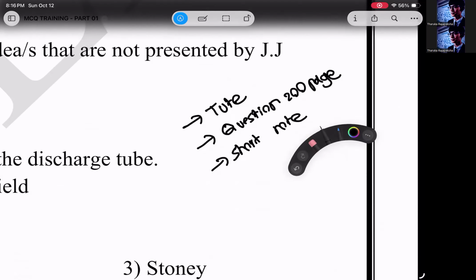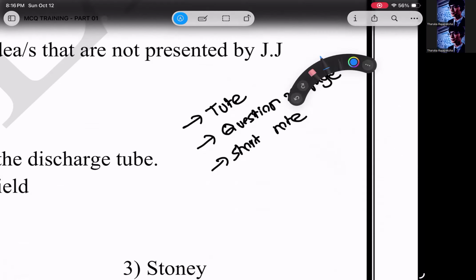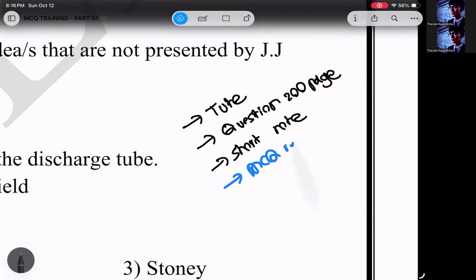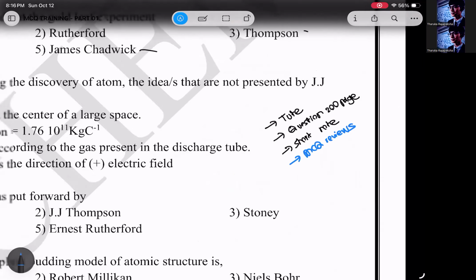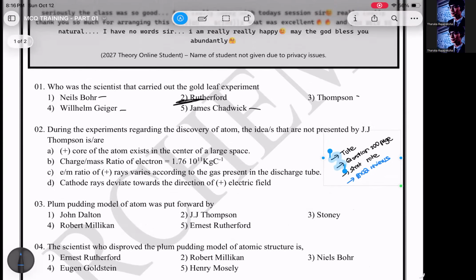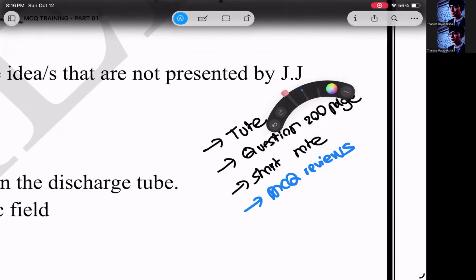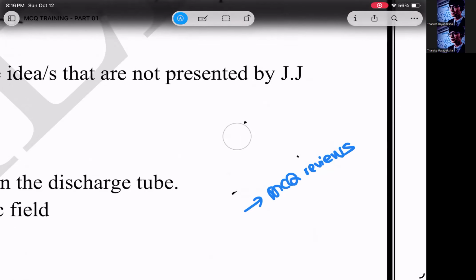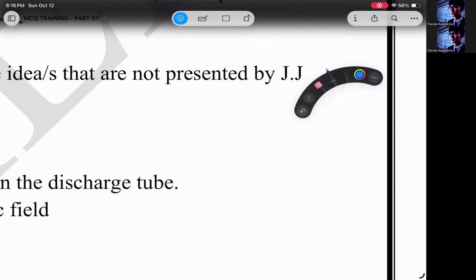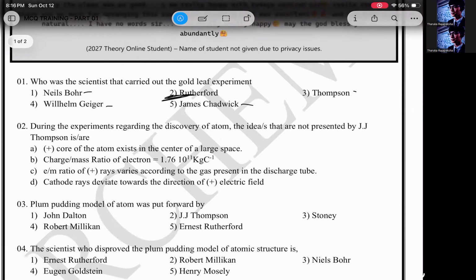Then you also need another book to write MCQ reviews. To write the MCQ reviews from these MCQ training sessions, you can arrange them in a separate book. If that is possible, it's better. Otherwise it's also fine, but you have to keep it arranged so that you can check it once in a while and study what you have written. Otherwise you'll forget it. There's no use in doing anything then.